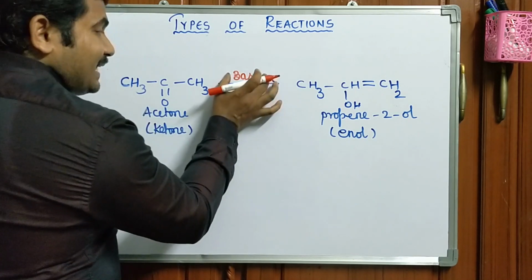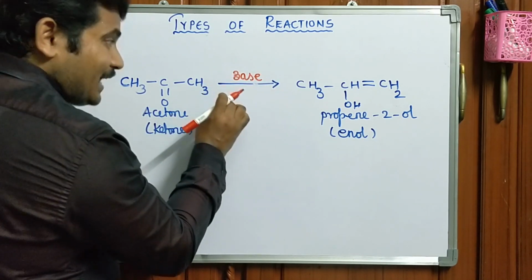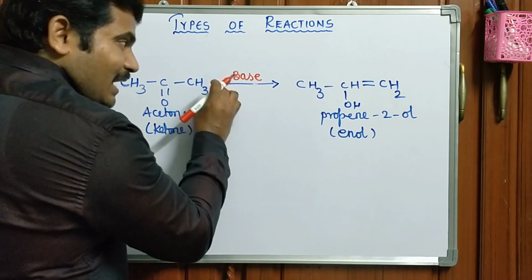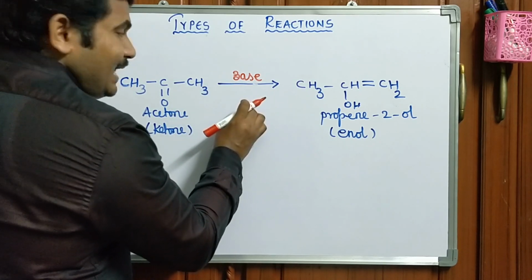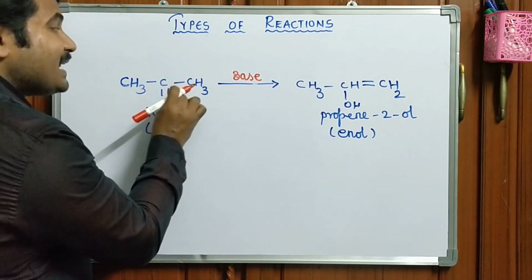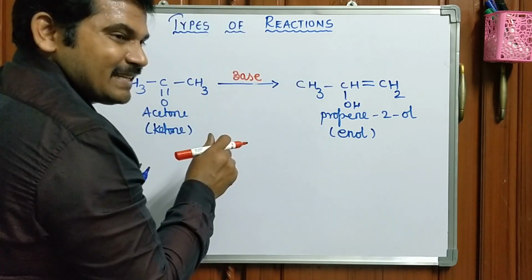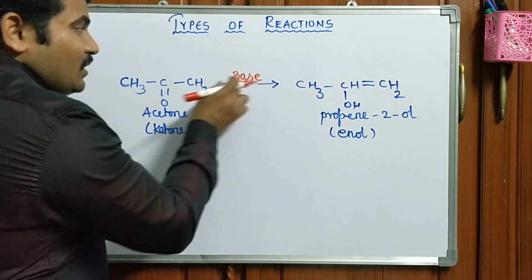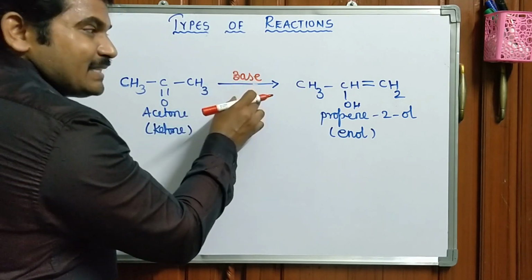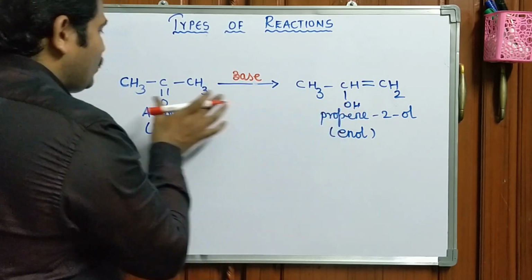Base generally abstracts alpha hydrogens. Later on, it undergoes migration of the pi bond in the aldol condensation. We have already seen that. Actually, in aldol condensation, we can see such a type of rearrangement.